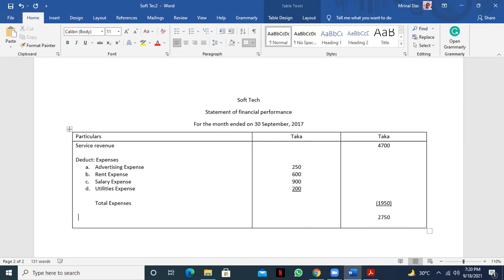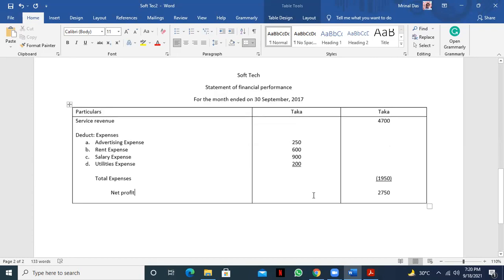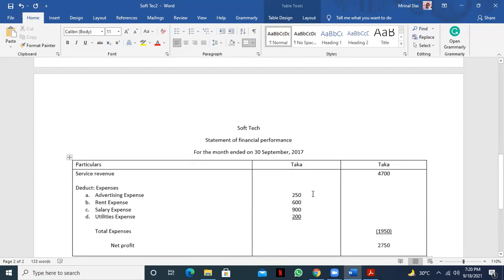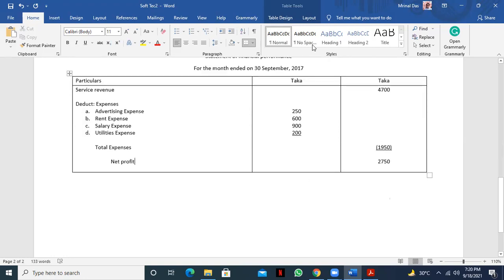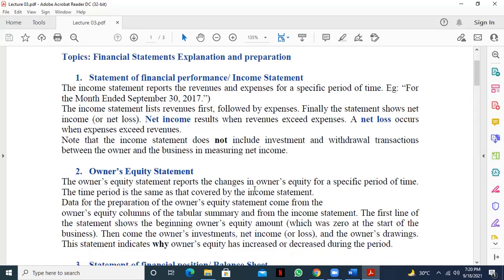Okay. Yes, sir. Net profit. Net profit is 2,750. I hope all of you understood, right? Any question regarding this? No, sir. Then we'll go to the next statement, that is the owner's equity statement.